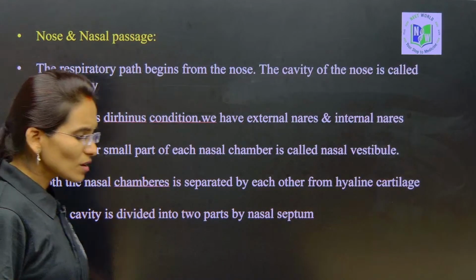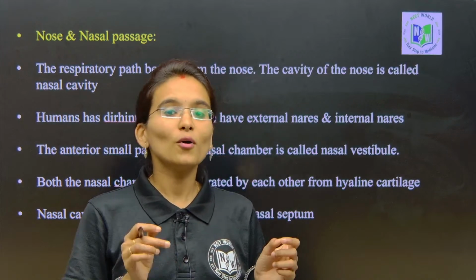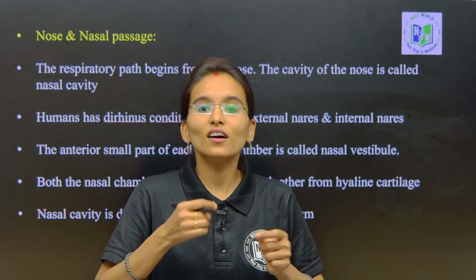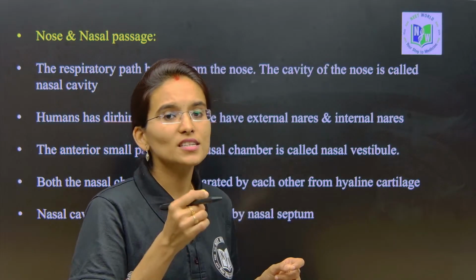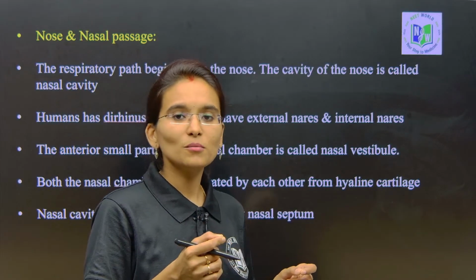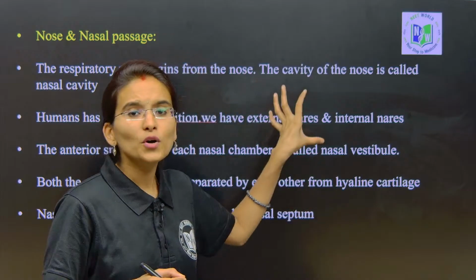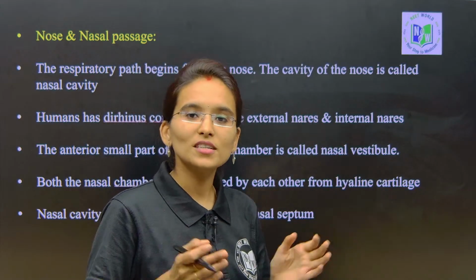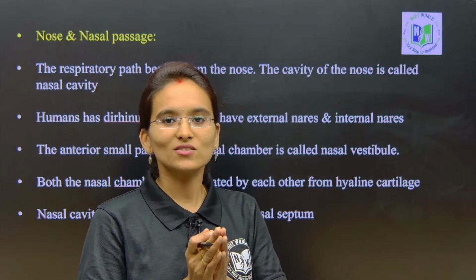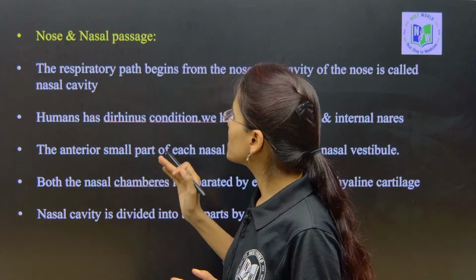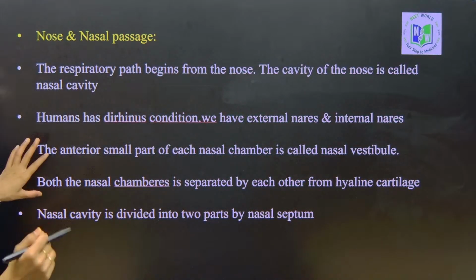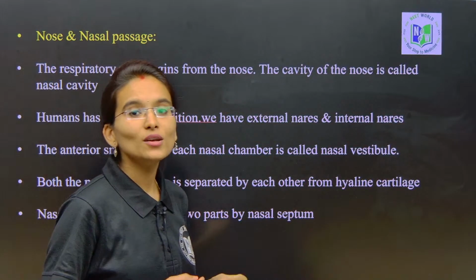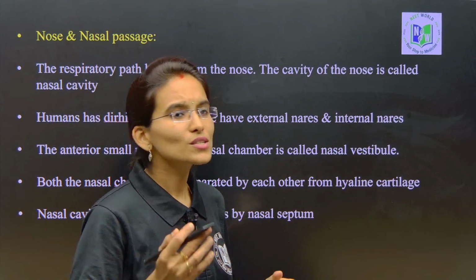Now we will understand the series of parts. We are going to learn about each and every respiratory part involved in the respiratory system. These are all the important organs involved in the respiratory system of human beings, my dear students. Each and everything is important, so please focus on whatever I am explaining here. First, understand the nose and nasal chambers. What are these actually?